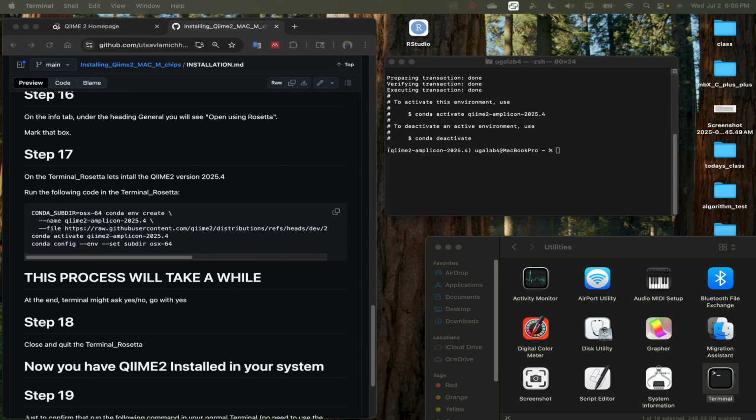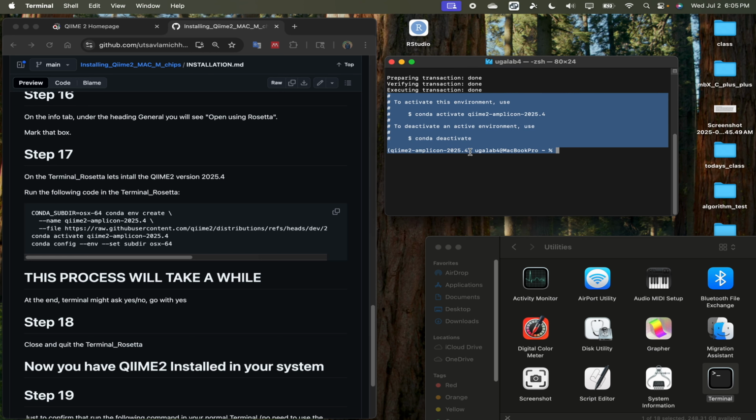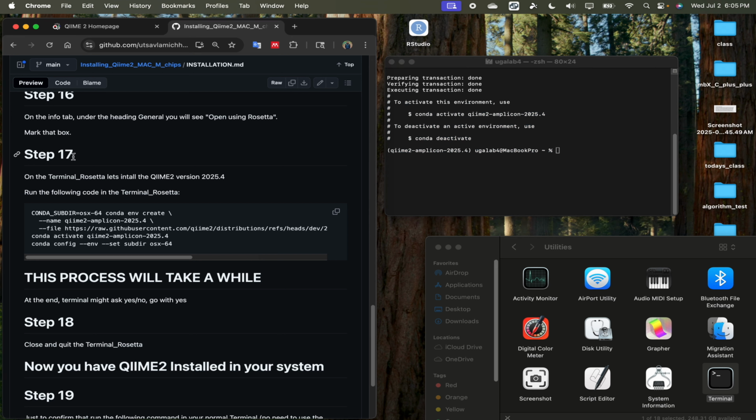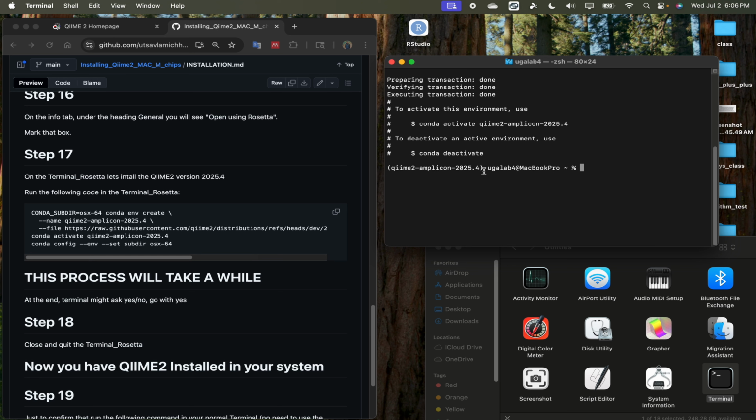Whenever QIIME is installed, it should show something like this on your terminal. So we have QIIME installed. We followed the steps, we did step 17 and we have QIIME. Whenever the Conda environment is activated, it will show something like this, the name of that environment, which is qiime2-amplicon-2025.4.